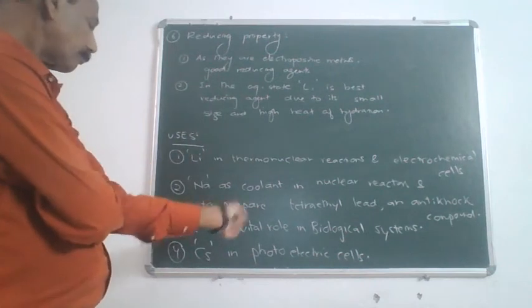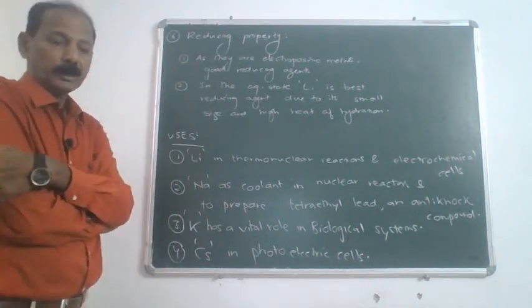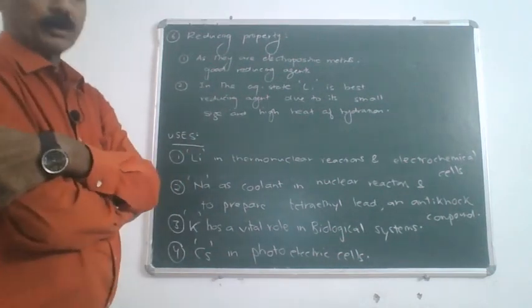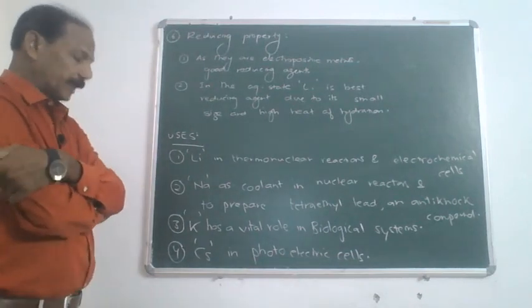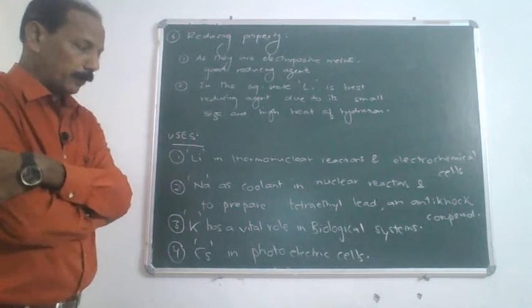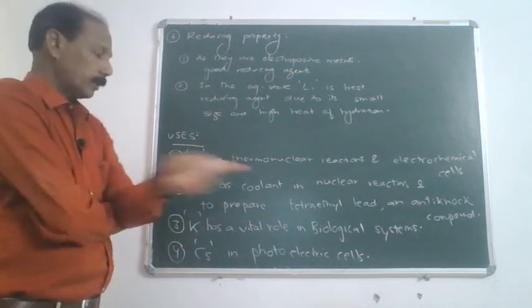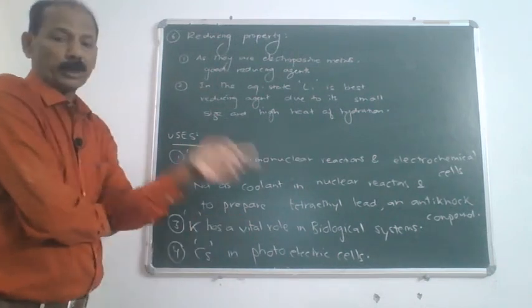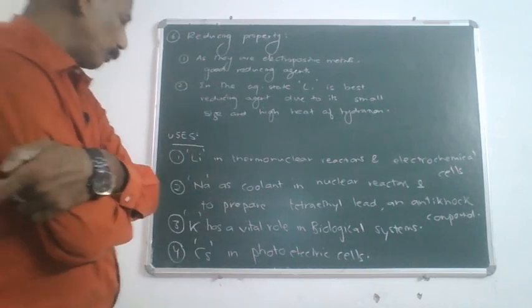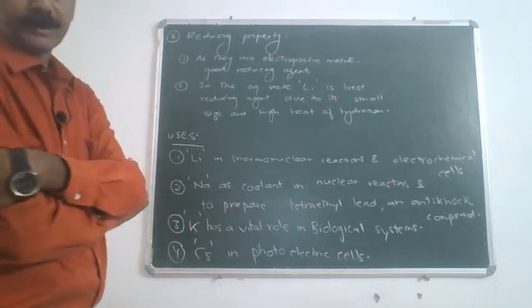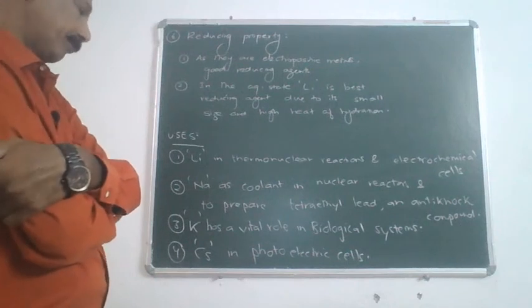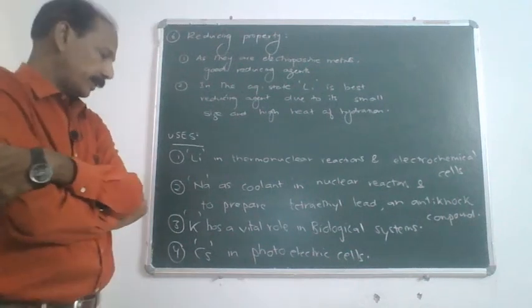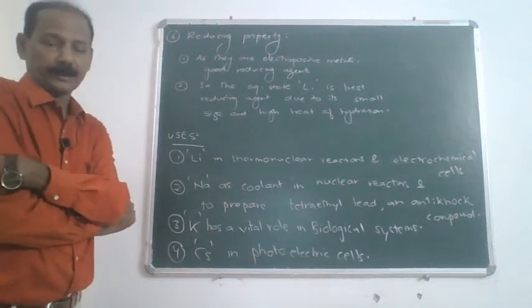Then, potassium. Potassium chloride is used as a fertilizer, and potassium has a vital role in biological systems. Children, this is a very important use about which you will be studying in higher classes. And next, cesium. Cesium is used in photoelectric cells.